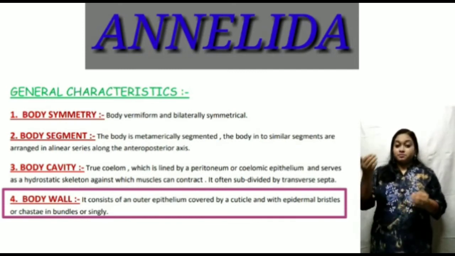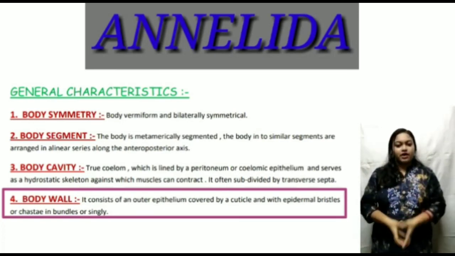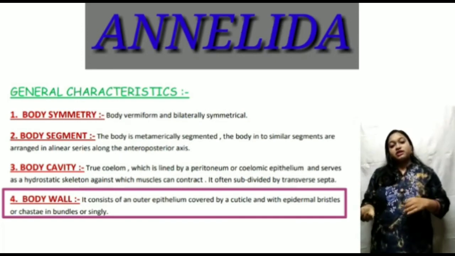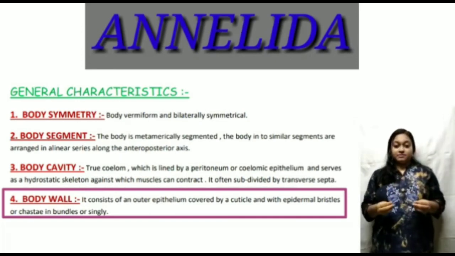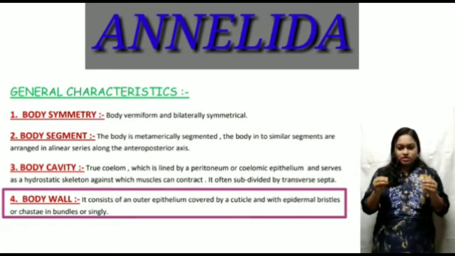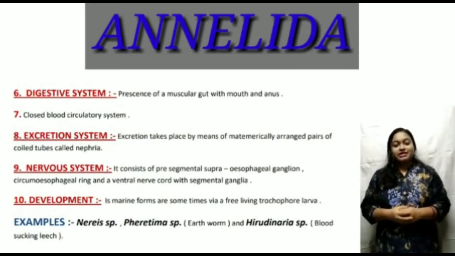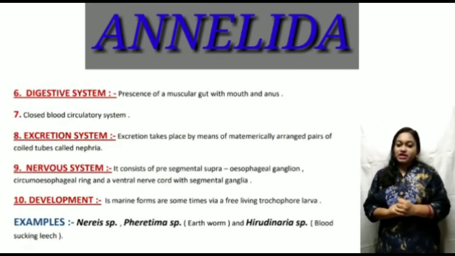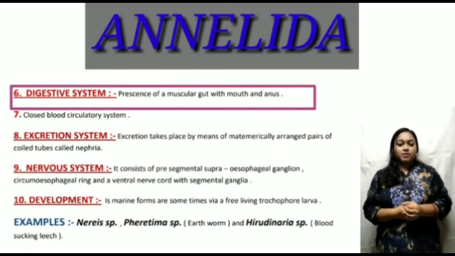But in phylum Annelida, the outer body part of the worms is covered by cuticle, and there is a presence of epidermal bristles or setae. You know that there is a new term, seta. You will know it in further studies. Then we go to the fifth point, digestive system. Digestive system is mouth, muscular gut, and anus.